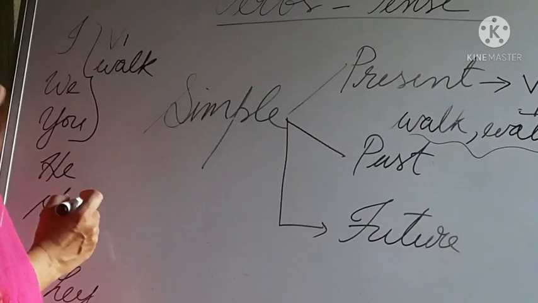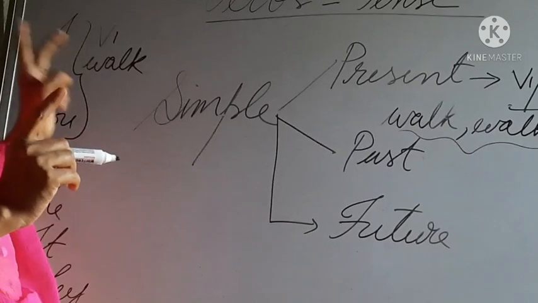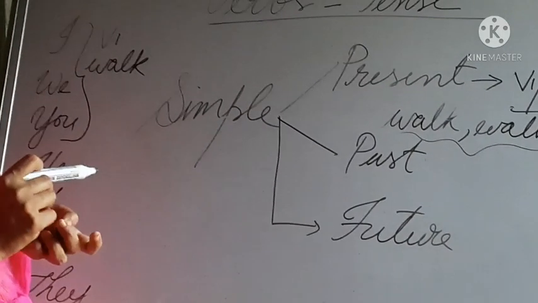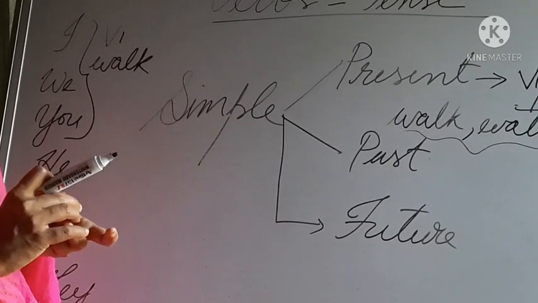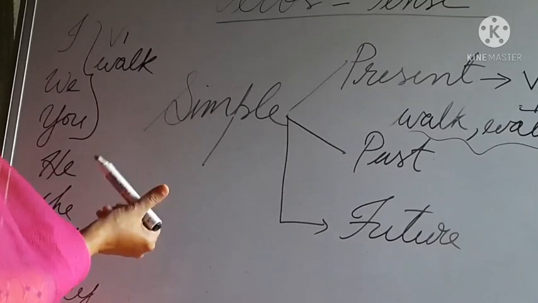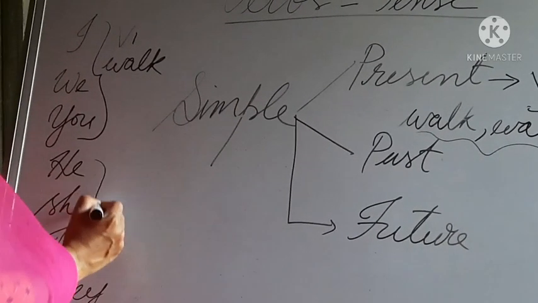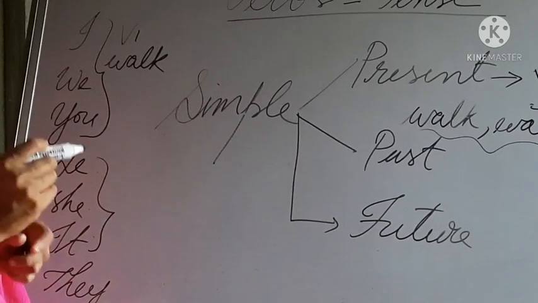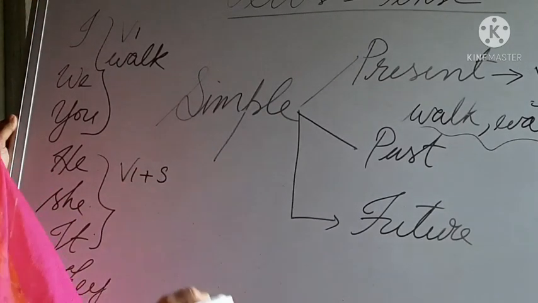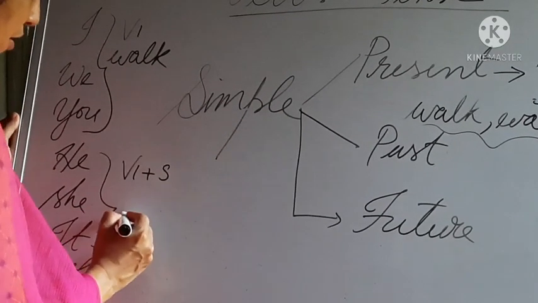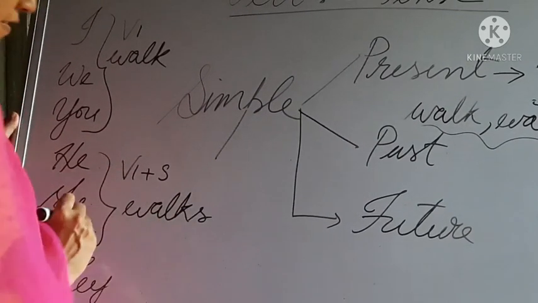And if we use the V1 form with plural subjects, then naturally we have to use V1 plus S with singular subjects, for example he, she, it. These three are singular, so we have to use V1 plus S. Walk plus S is walks.